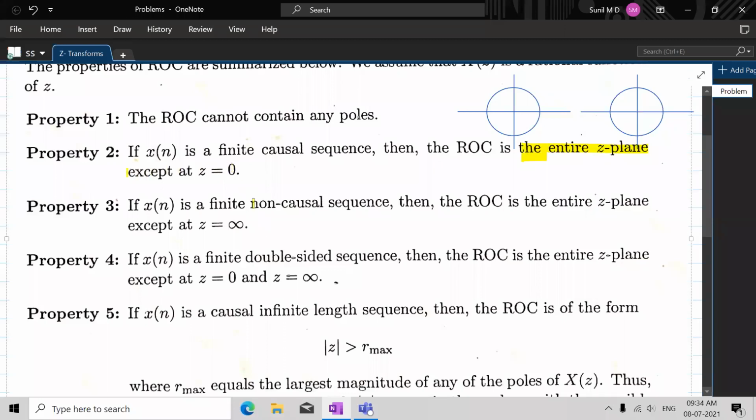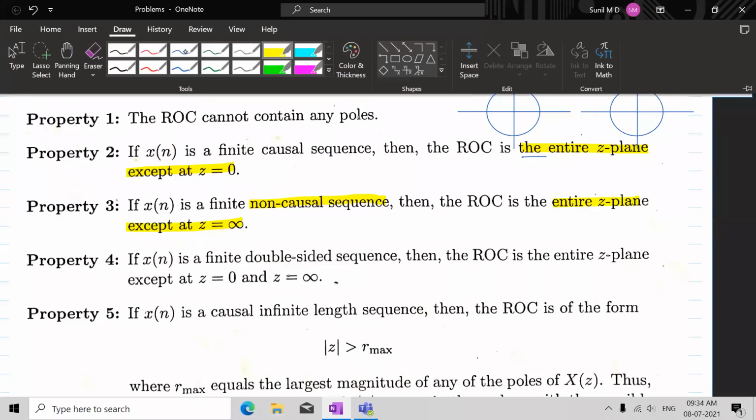Similarly, for non-causal, which means a left-sided sequence, it is the entire Z plane again, except Z equal to infinity. Causal means right-sided. Non-causal means left-sided, including 0, mind you. We always include 0 when we do that.